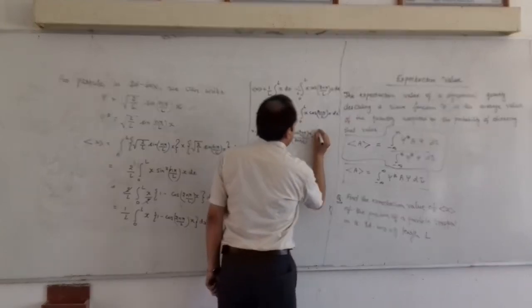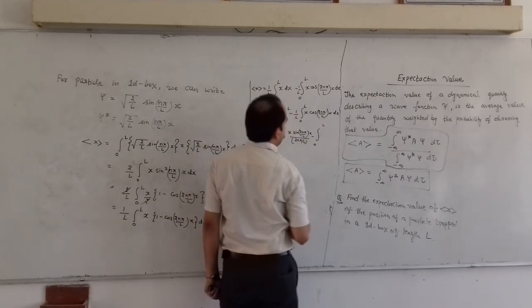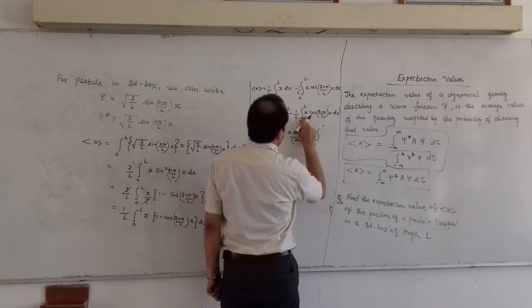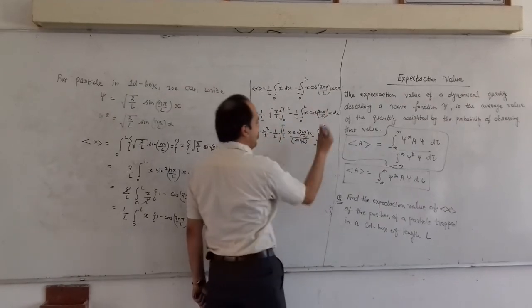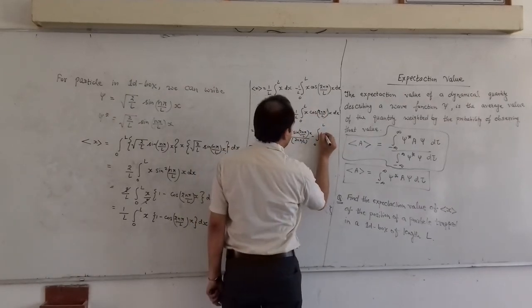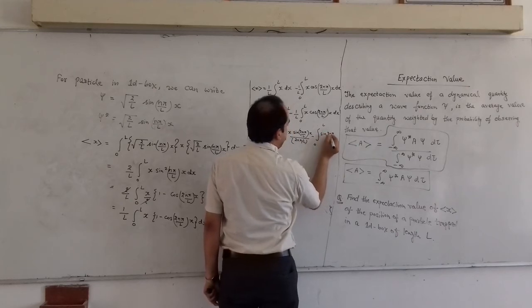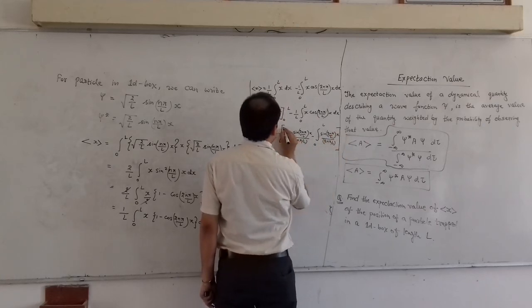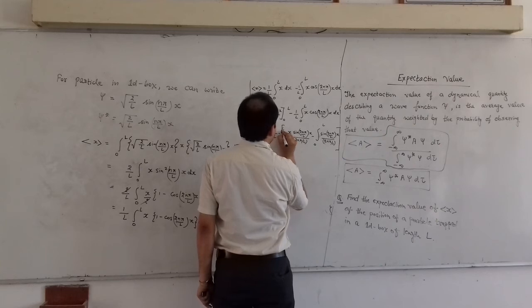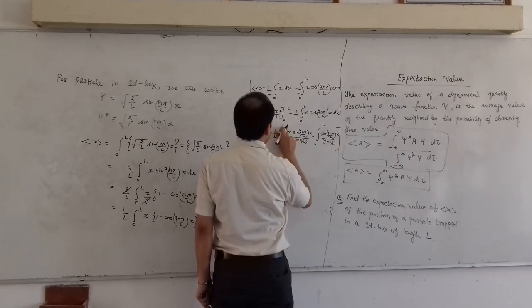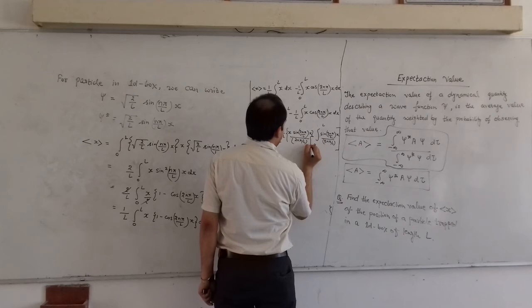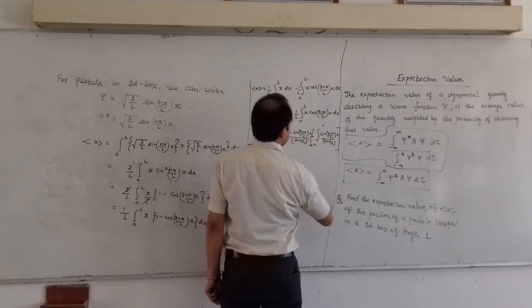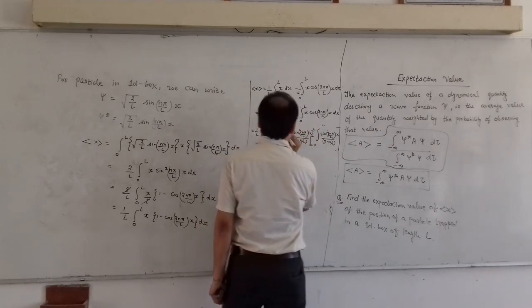Minus, within integration 0 to L, we will get the differentiation of the first function, differentiation of x is 1, and the integration of the second function is sin 2n pi by L x upon 2n pi by L, right? And here we will put our limits 0 to L.